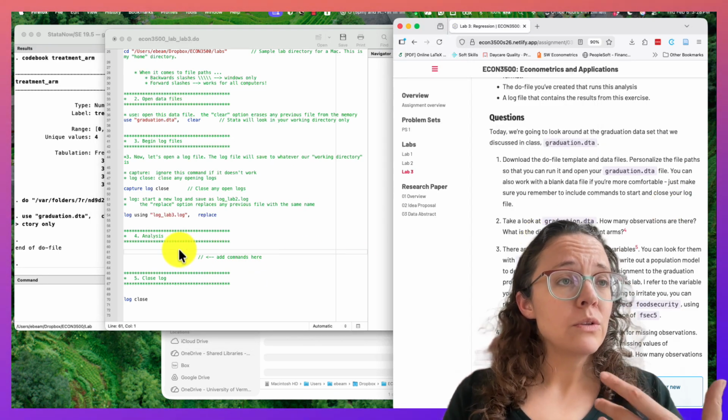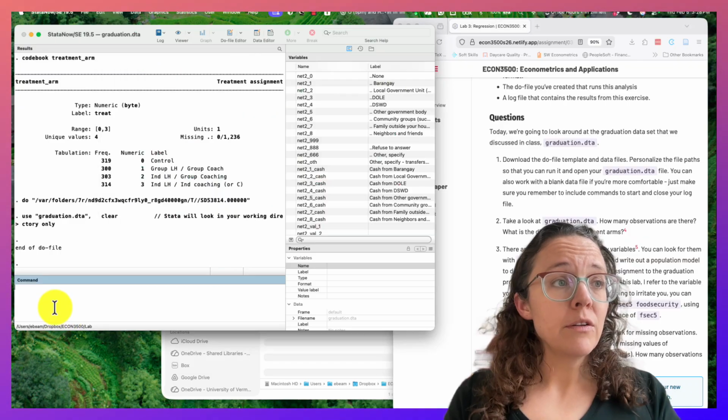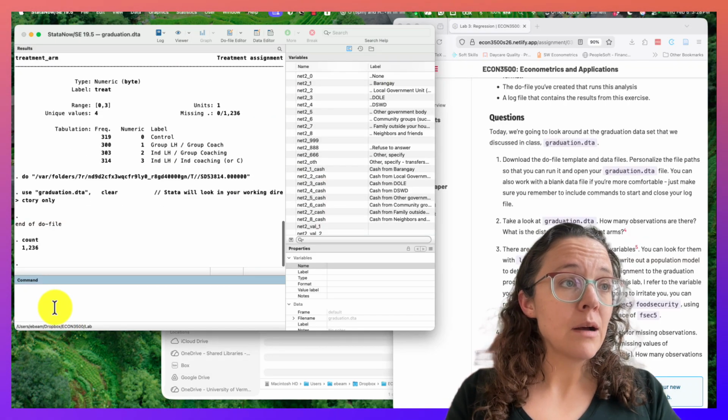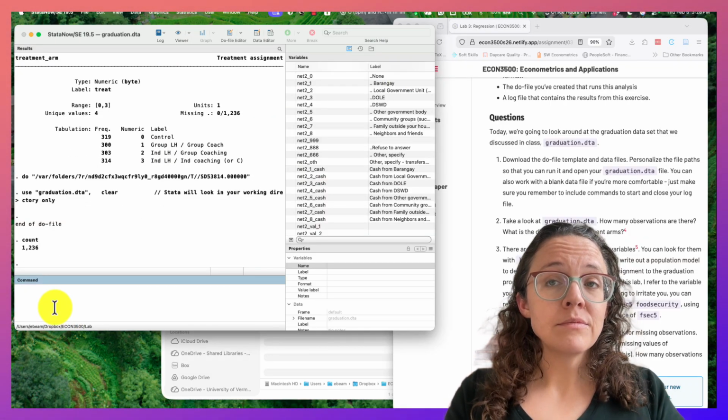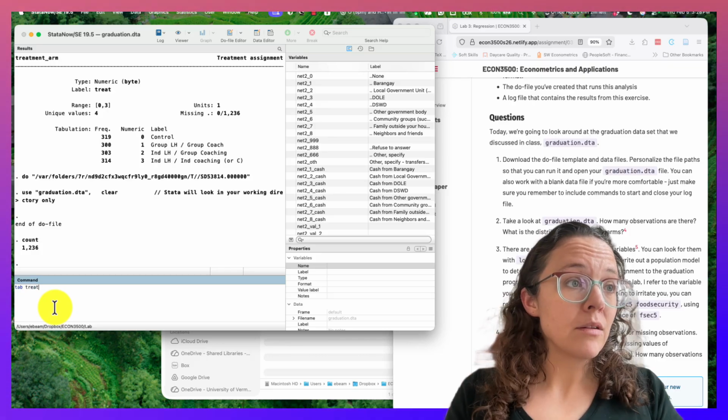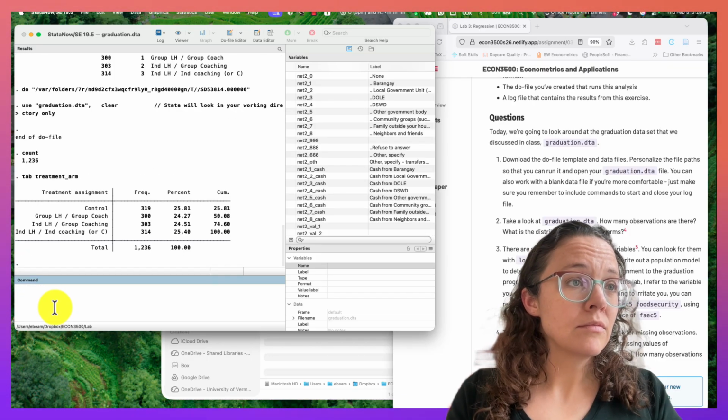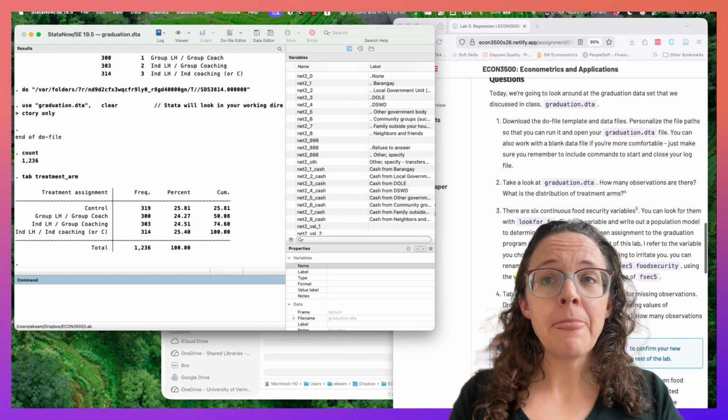What you're going to want to do is use some key commands that we should be familiar with. For example, we might want to count our observations. We might want to tab our treatment arms. We talked about those already.